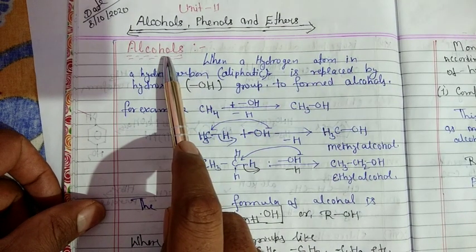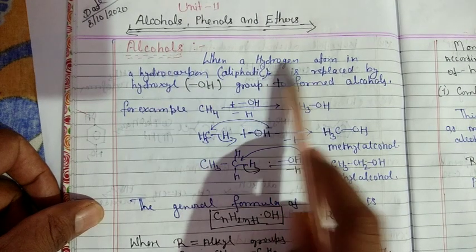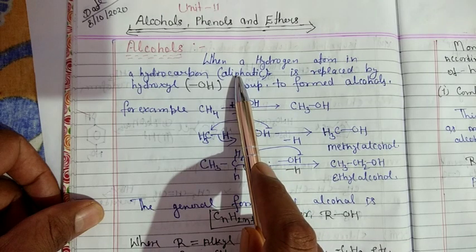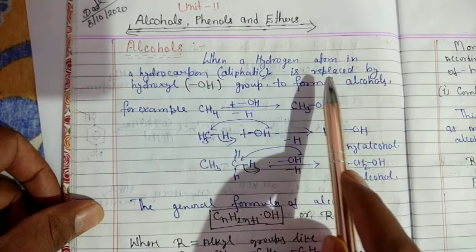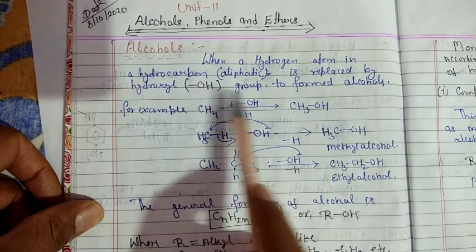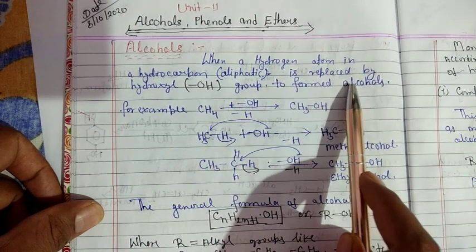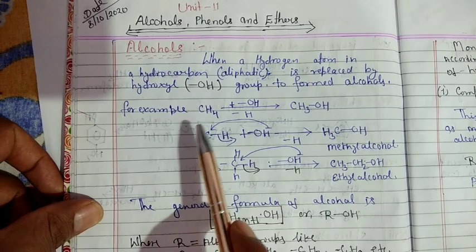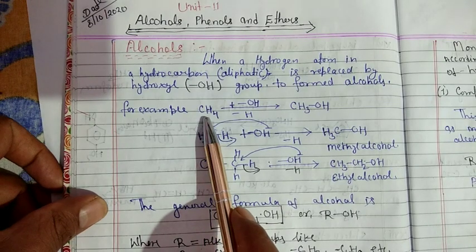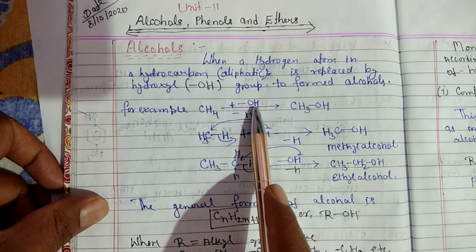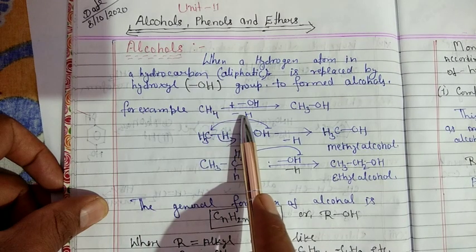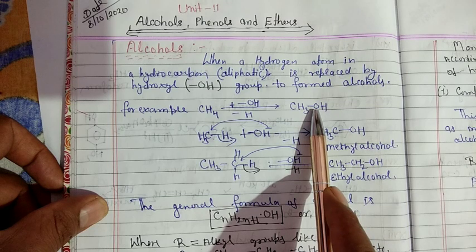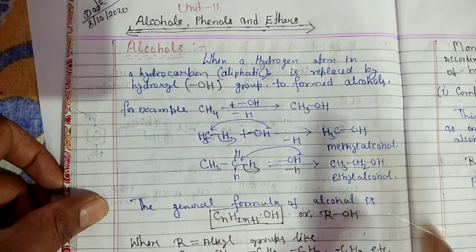What are alcohols? When a hydrogen atom in a hydrocarbon or aliphatic hydrocarbon is replaced by a hydroxyl group, alcohols are formed. For example, we take methane, CH4. One hydrogen atom is replaced by the hydroxyl group to form CH3OH. This is methanol.